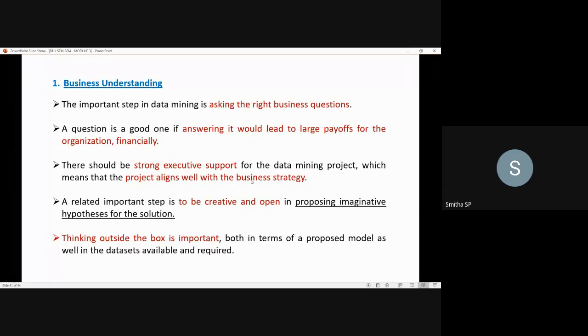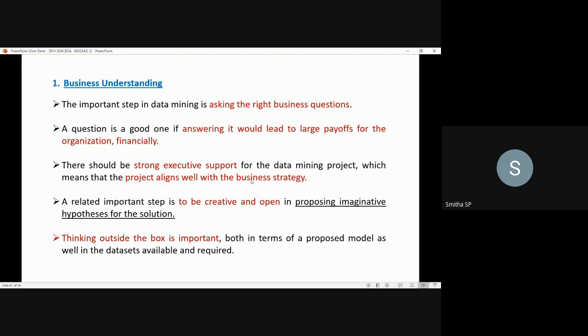If the question you are asking is a valid one, then answering it will lead to a large payoff for the organization, financially also.